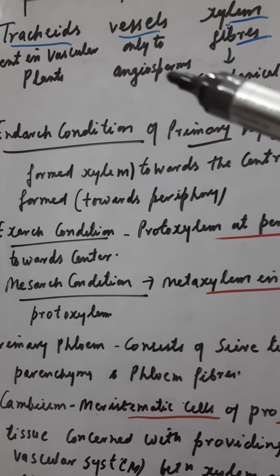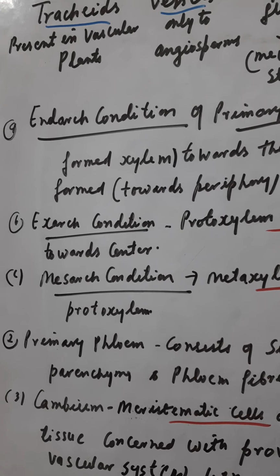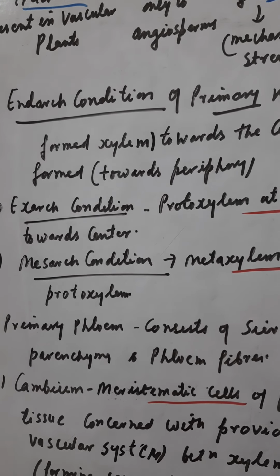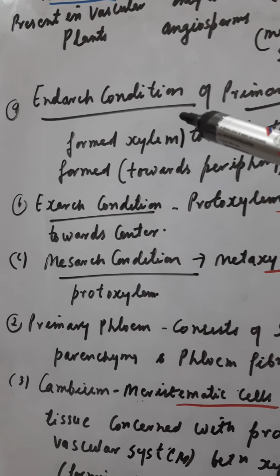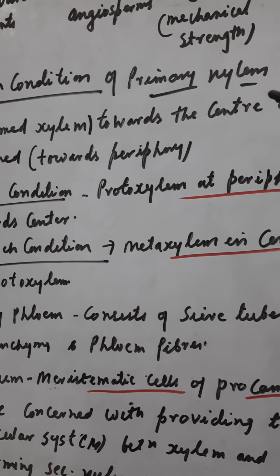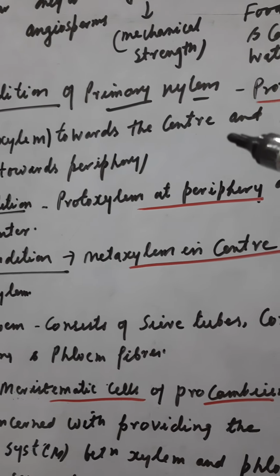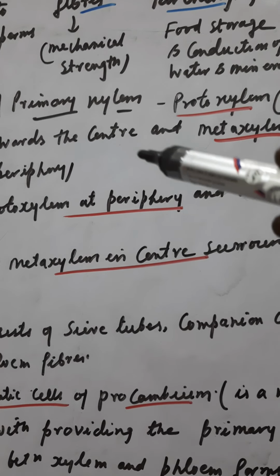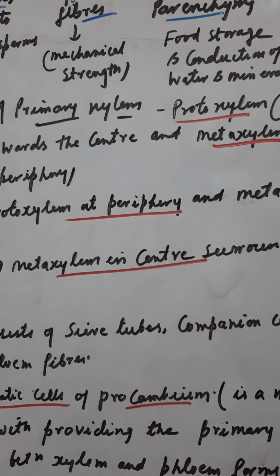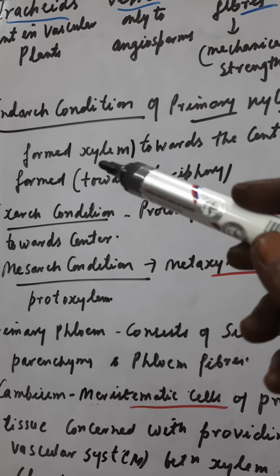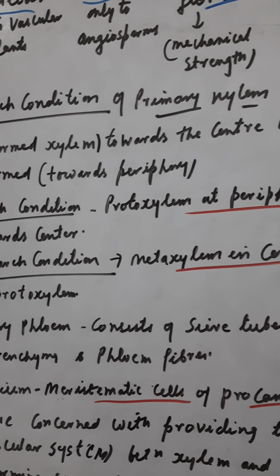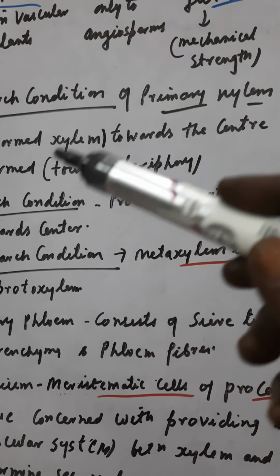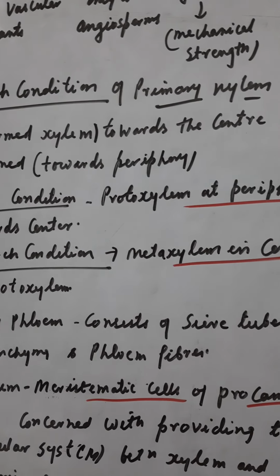Then after that there are certain conditions describing how the primary xylem is arranged. First is the endarch condition of primary xylem. In the endarch condition, protoxylem, proto means first, so the first formed xylem, lies towards the center, and metaxylem, the later formed xylem, lies towards the periphery.